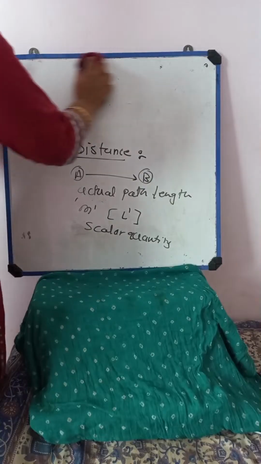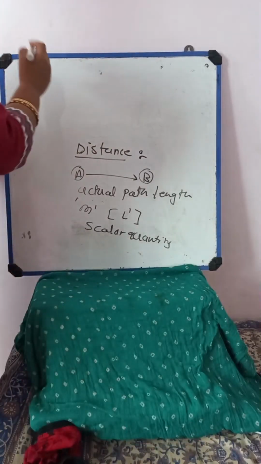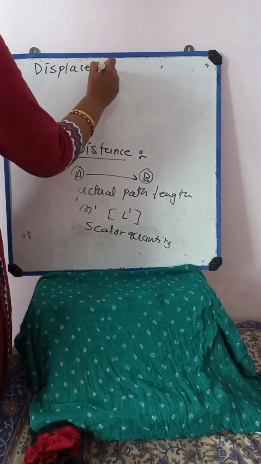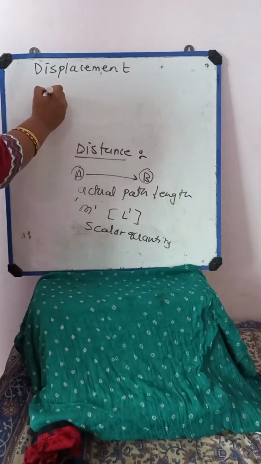So now we can go for the point displacement. So displacement is nothing but what?